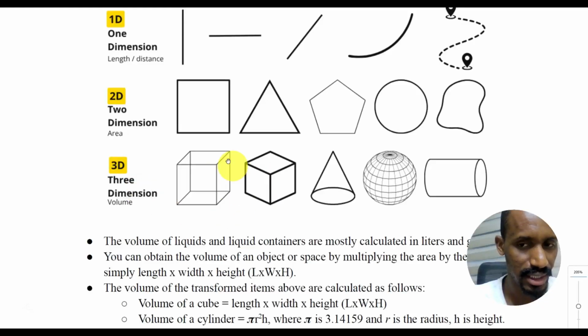They have different sides. Length times width gives a cube. This triangle now becomes a cone. It now has a height, something like this. Now it is 2 dimension, 3 dimension.